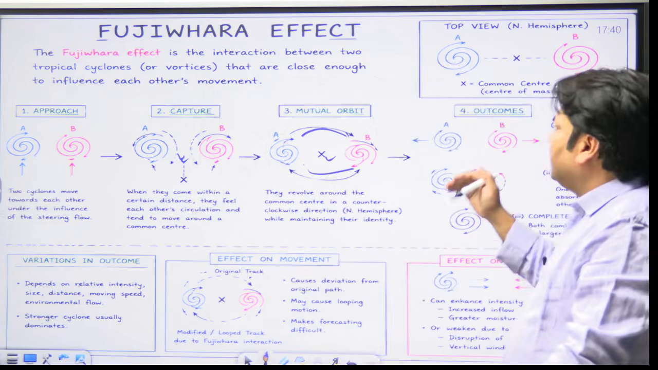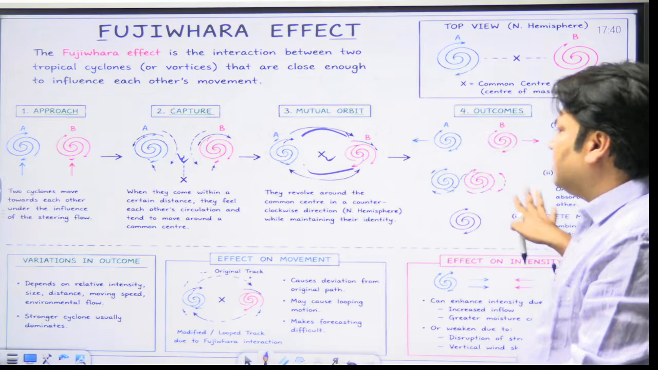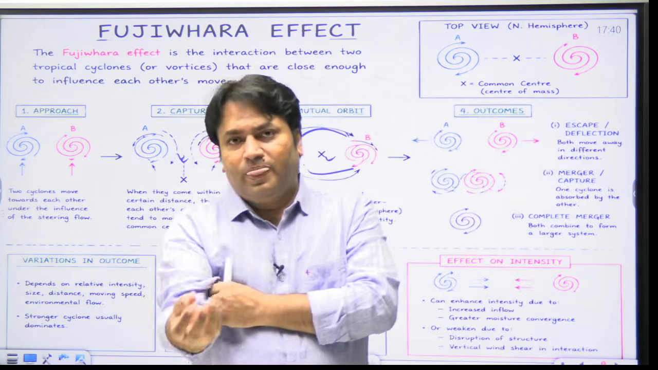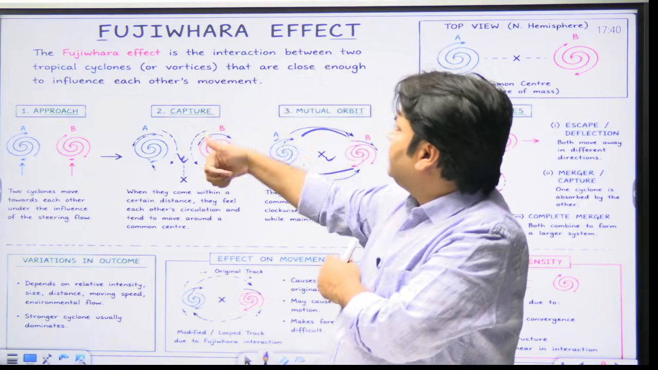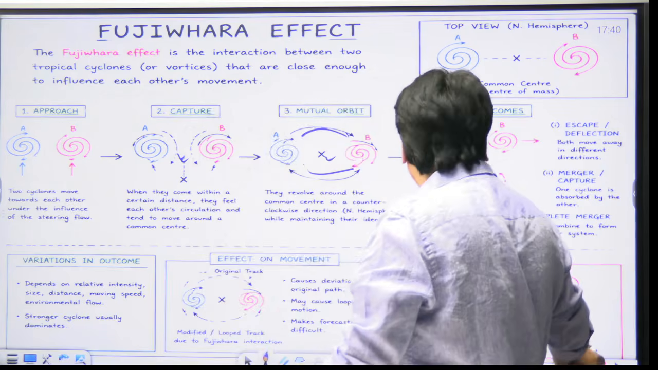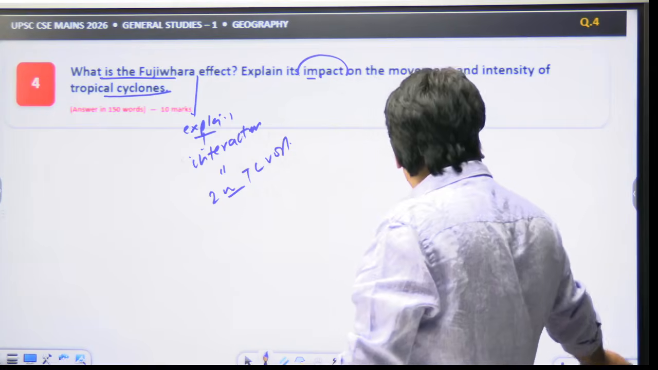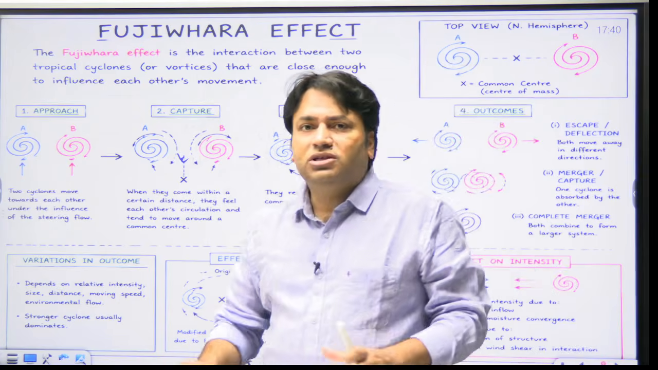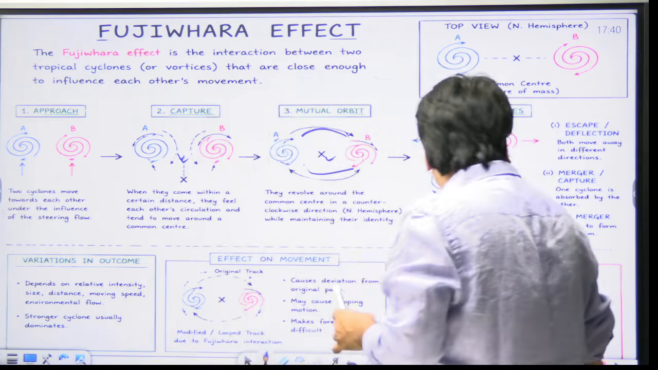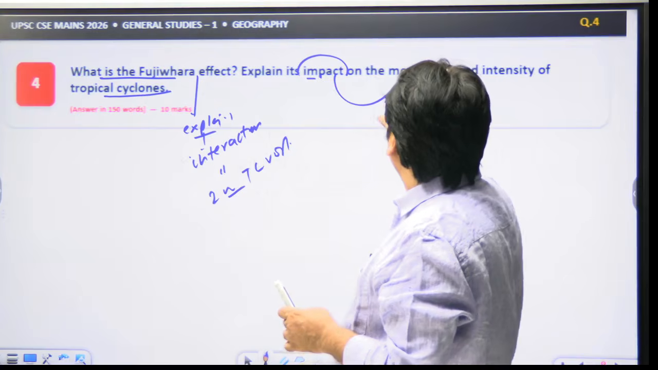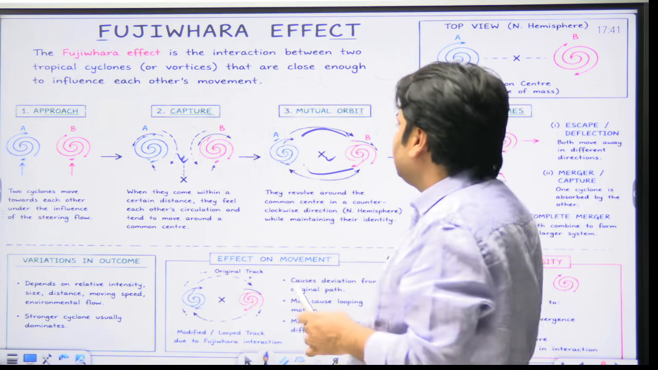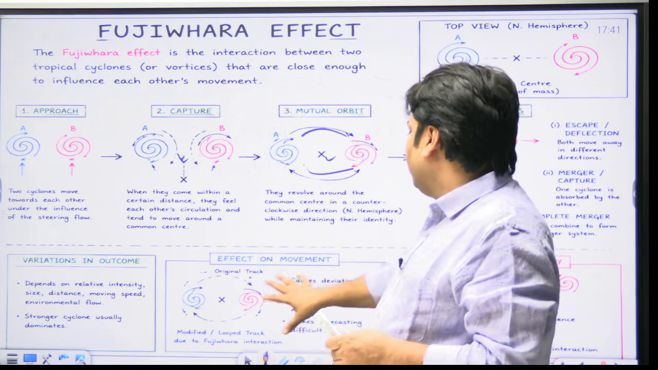And what is the outcome or impact? This has been written here, so that we have to discuss what is the outcome or impact. So the question is basically asking about the Fujiwara effect and its impact on movement as well as intensity of the tropical cyclone. So basically we have to discuss two concepts. First we will discuss the impact on movement, because that is subpart 1 of this part 2. So first we will discuss the impact on movement, or effect on movement.